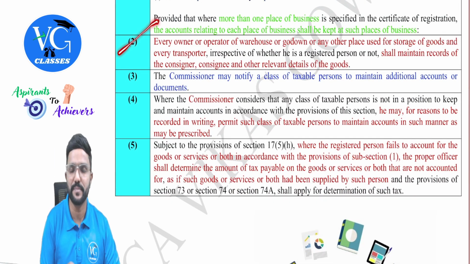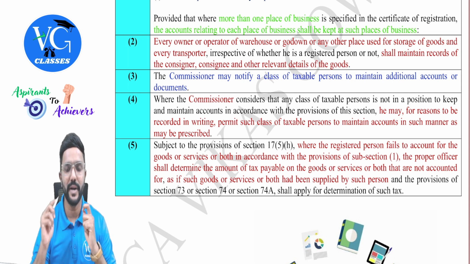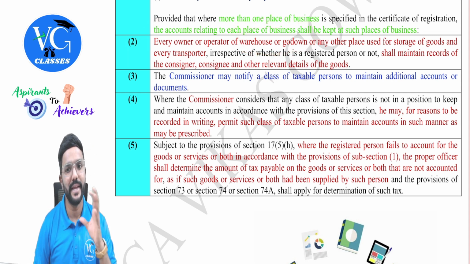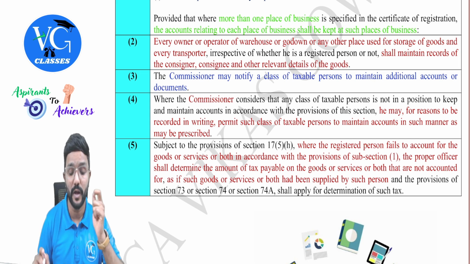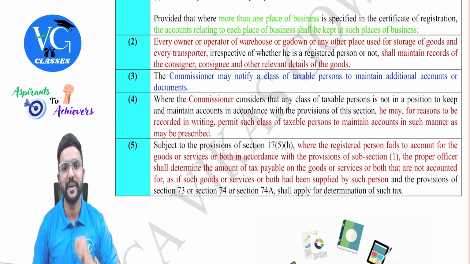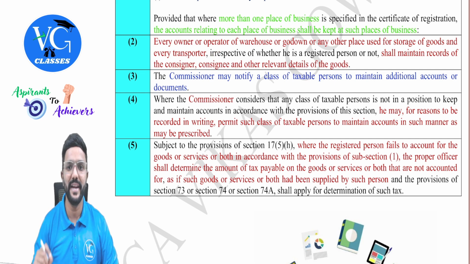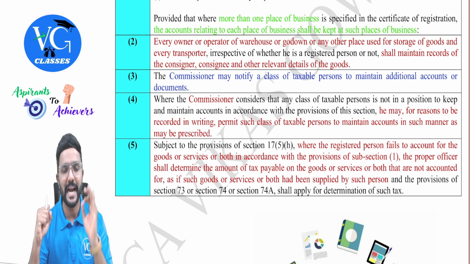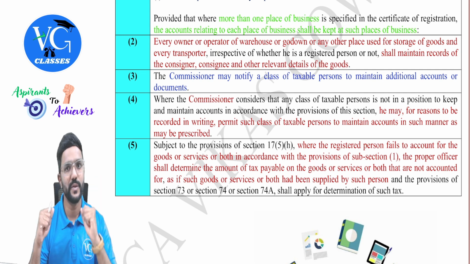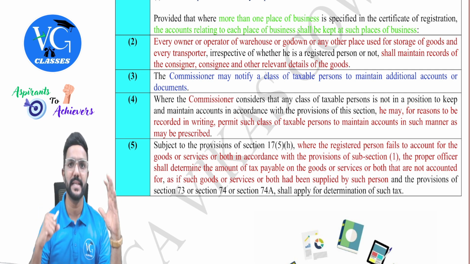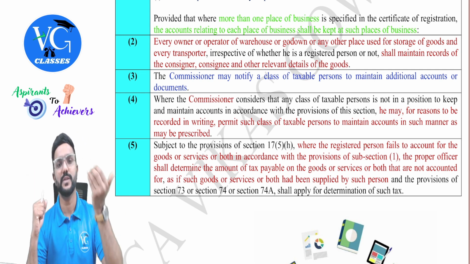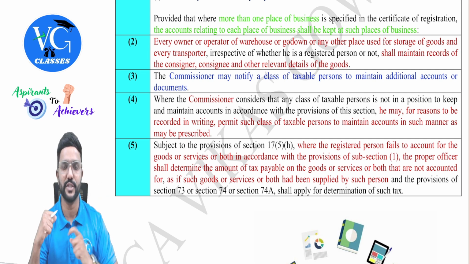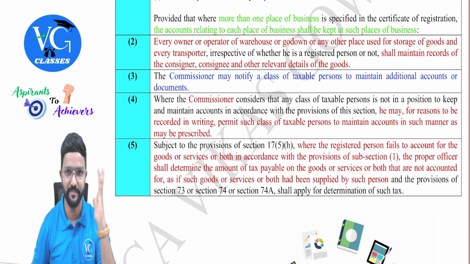Okay. Then coming to subsection 2, every owner or operator of the warehouse or a godown or any other place used for storage of goods, and every transporter, the owner of the godown along with the transporter, irrespective of whether he is a registered person or not, shall maintain the records of the consignor, consignee, and other relevant details of goods. So the owner of the godown or warehouse or even the transporter, they are handling the goods of other persons, guys. So they have to maintain the details about who is the consignor, who is the consignee, and also when goods were received and when they will be delivered or dispatched. All these details have to be maintained by them.